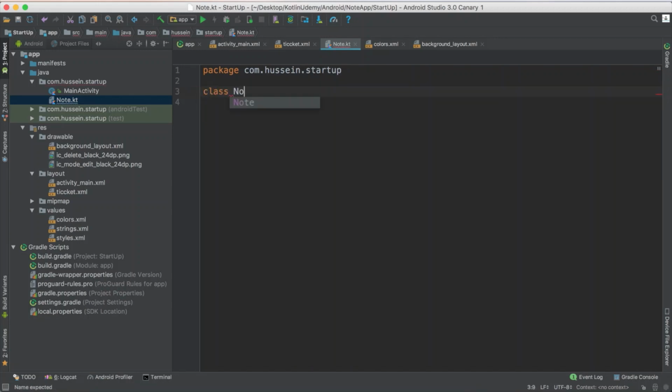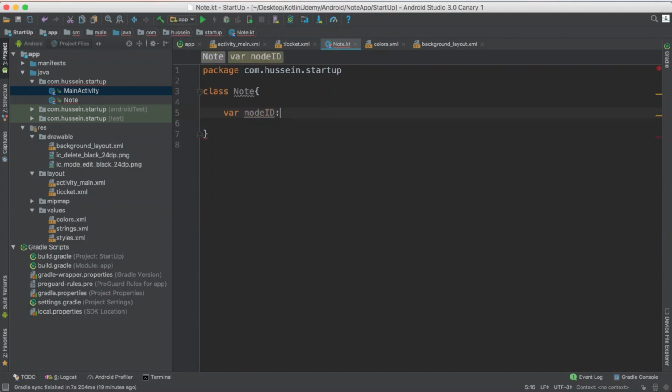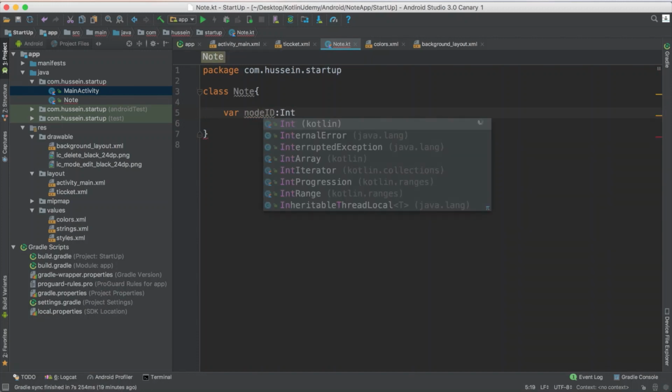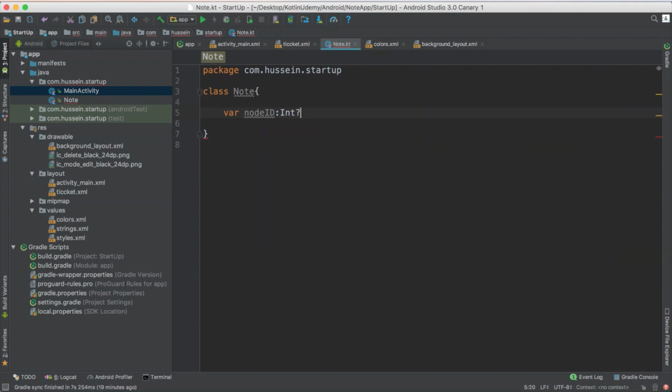So if I say node, single node, what do you think this one will have? It should have three properties. If I work with a database, first it should have a variable for node ID. Let me follow the naming convention. Node ID, I suppose this one should be integer, and initial value doesn't have anything. I also have a variable for the node's name.